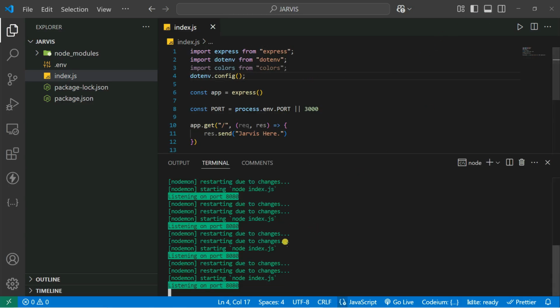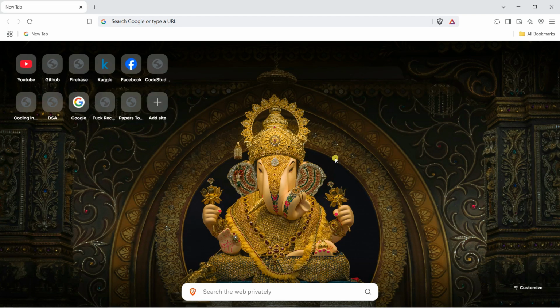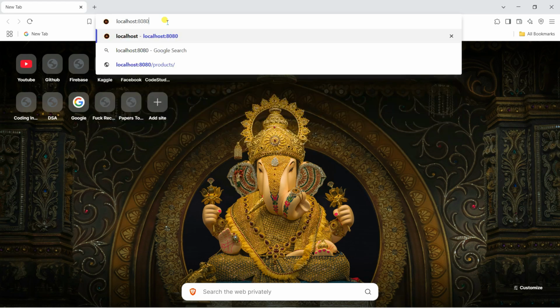So go here and you can see starting the server. Now you can go inside the browser. Okay, that's cool. So now let's say localhost, and now you can say 8080. So you can see here Jarvis here.